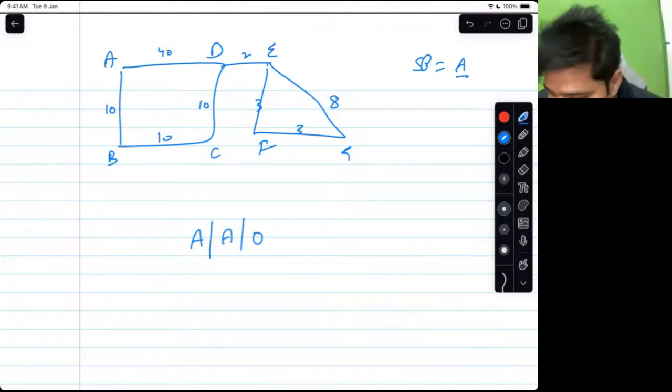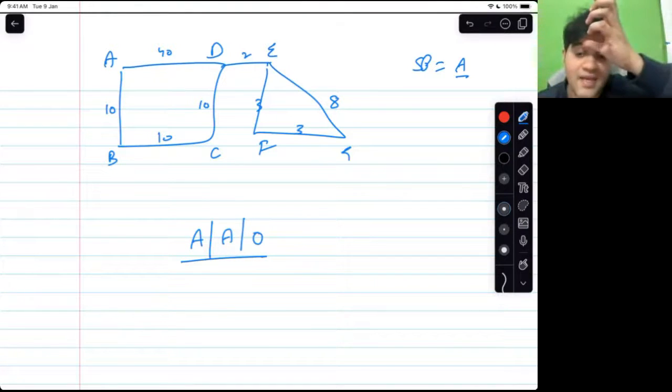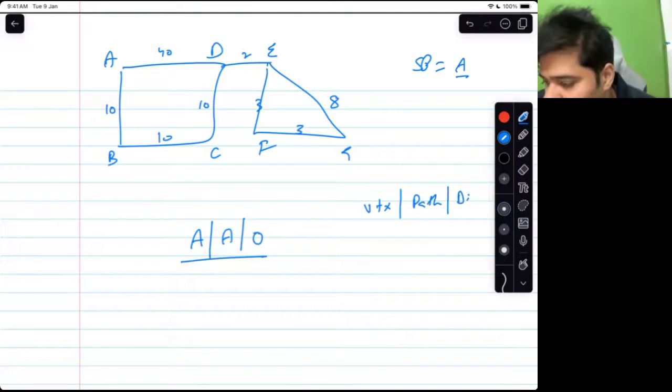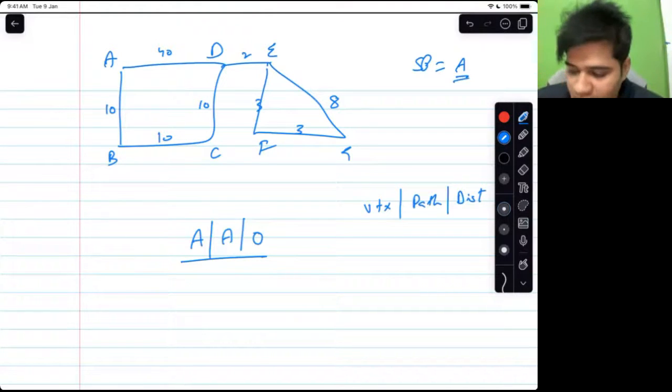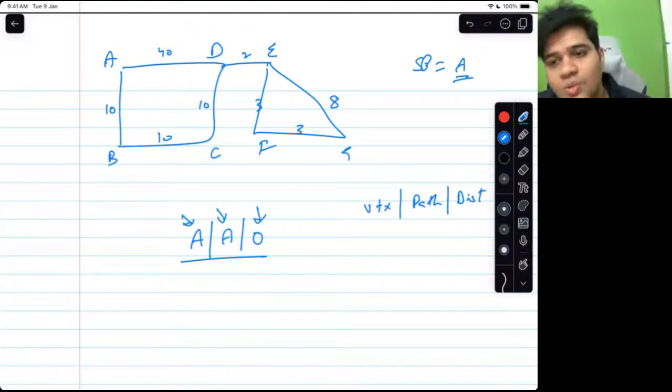So the 3 things that I am adding to the node are vertex, path to the vertex, and distance so far. Is this clear? So I am starting from the starting point. Vertex is A, path is A, and cost is 0.